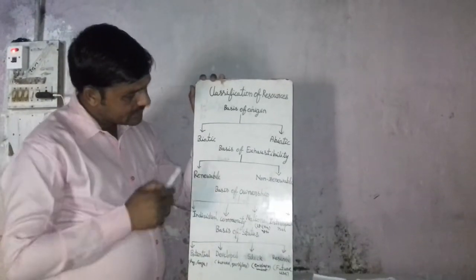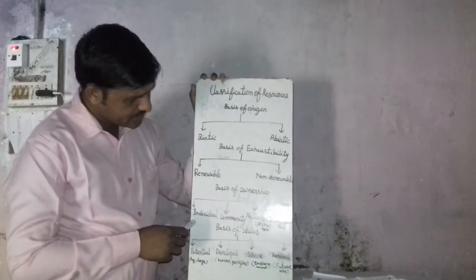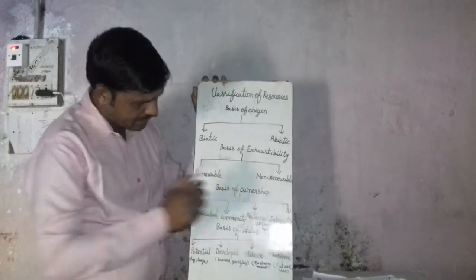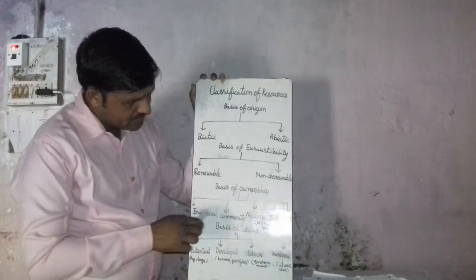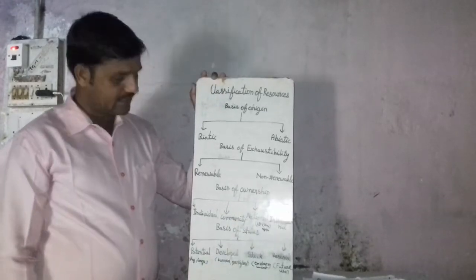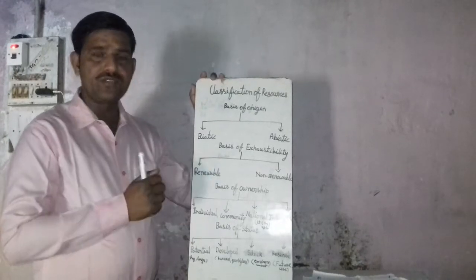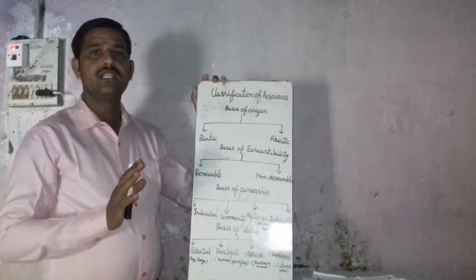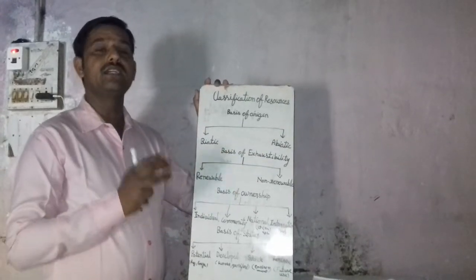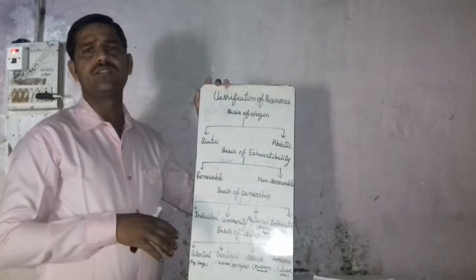Student, third, on the basis of ownership. On the basis of ownership, it is divided into four parts: first, individual, second, communities, third, national, and fourth, international. In individual, as the name suggests, any resource that belongs to an individual person is called individual resources.